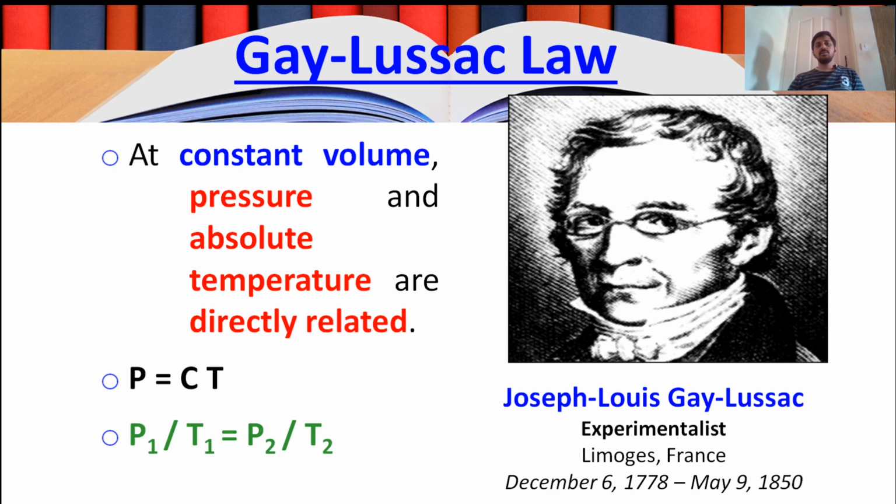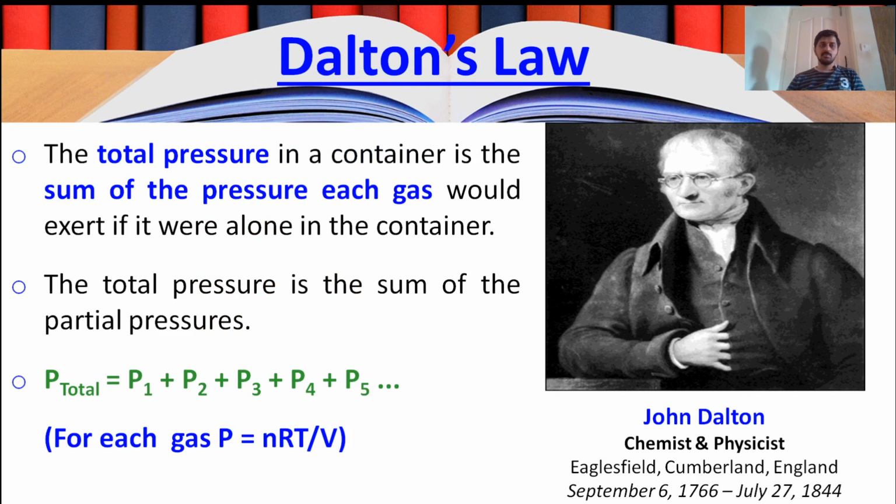Now, next law is Gay-Lussac's law, from Joseph Louis Gay-Lussac, he was an experimentalist from France again. So at constant volume, the pressure and absolute temperature are directly related. P and T are directly related, and C here is the constant of proportionality. So pressure and temperature are directly related when the volume is maintained constant in a gas for a process.